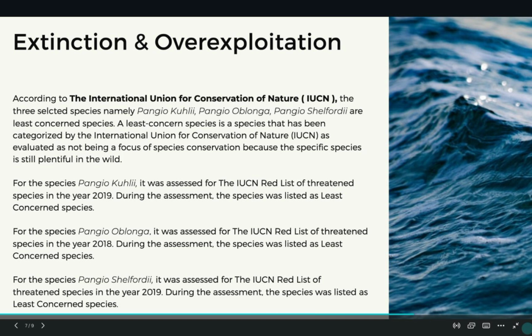Pangio kuhlii was assessed in the year 2019, and during the assessment it was listed as a least concern species. For Pangio oblonga, it was assessed in the year 2018, but the outcome was the same. And lastly, Pangio shelfordi was assessed in the year 2019, where it was also listed as a least concern species.